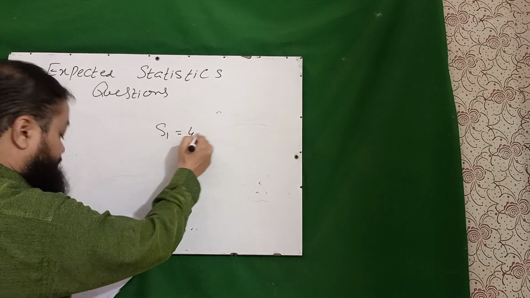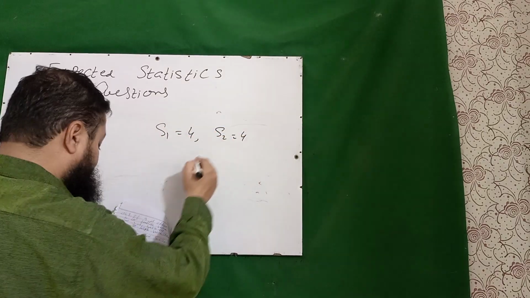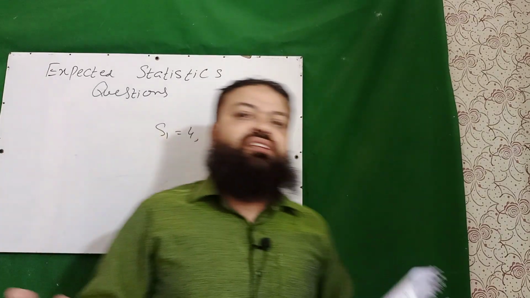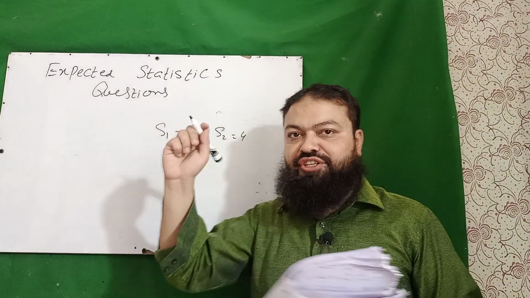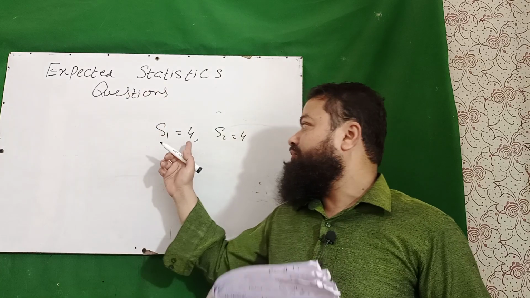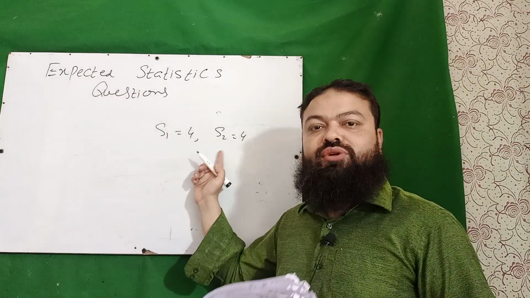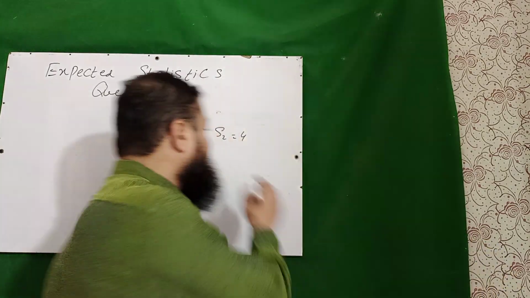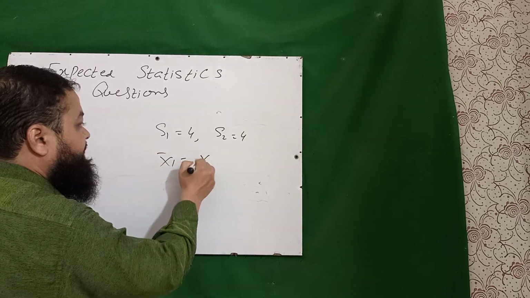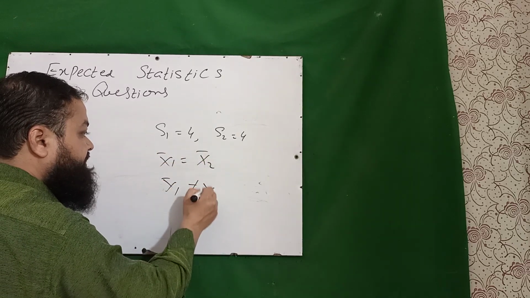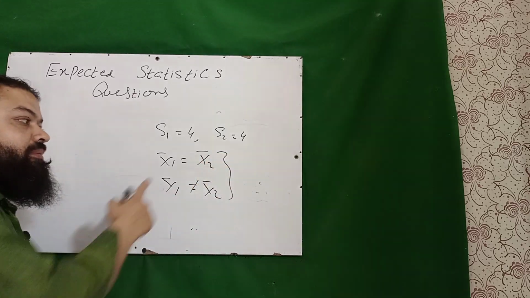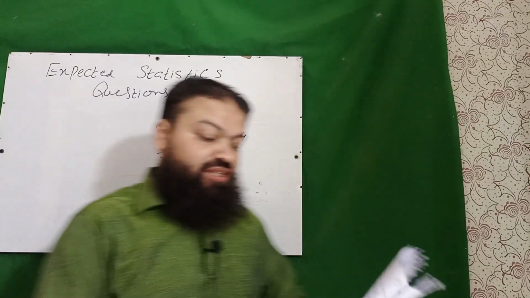S1 is equal to 4. S2 is also equal to 4. Then, dear students, there are two data sets. In first data set, standard deviation is 4. The variation about the central value is 4, and the S2 is also 4. It does not mean that X bar 1 is equal to X bar 2. It can be possible X bar 1 is not equal to X bar 2. That can also be possible. Both A and B will be the correct option in the exam.